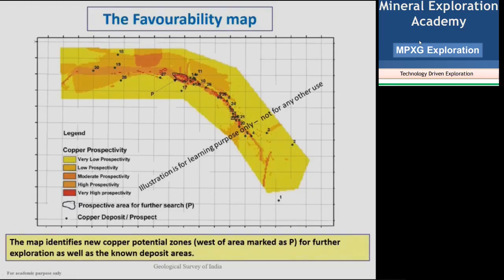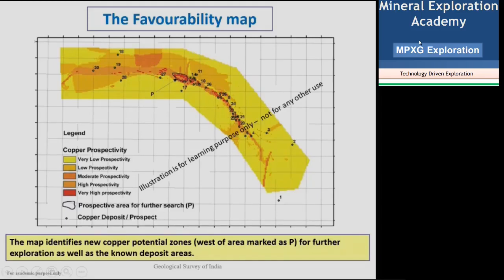Now this is the favorability map arrived at after carrying out the modeling in GIS, and they have come to the low prospectivity, moderate prospectivity or high prospectivity map. The yellow part, they will definitely not go for immediate further work. Then progressively, with deeper color from light brown to deeper yellow, this is the low prospectivity. When you go higher to the red zone, these are the zones where you can really go for further work for copper or detailed exploration in this particular terrain, so that you can immediately start the drilling activity here.